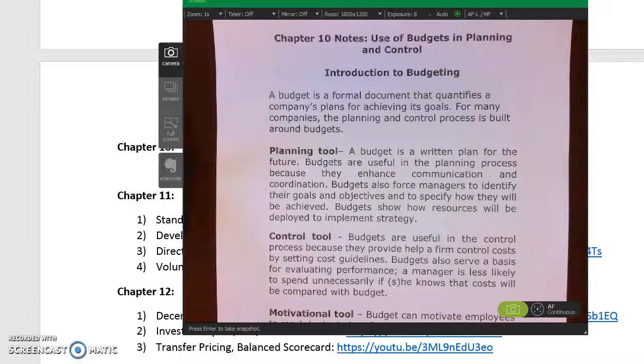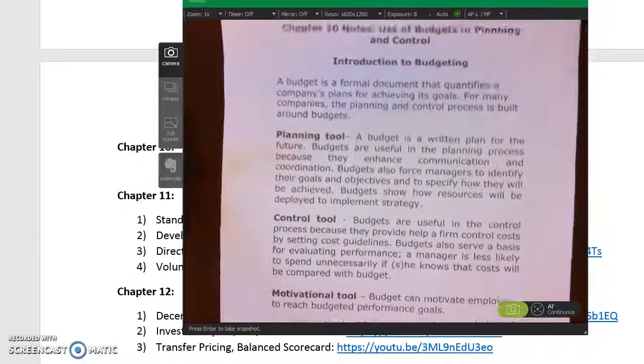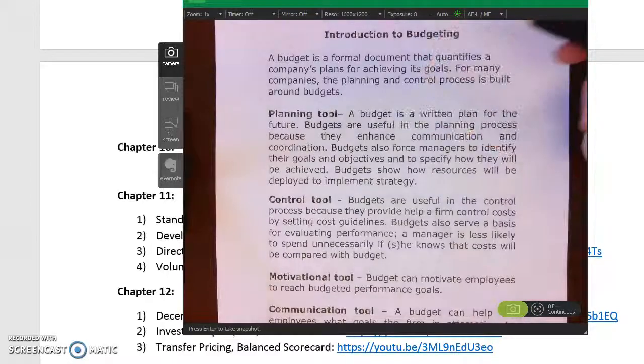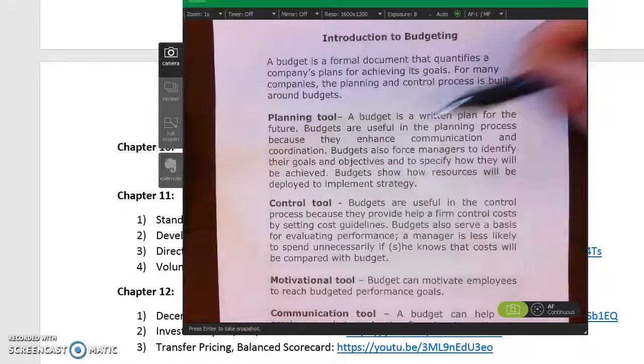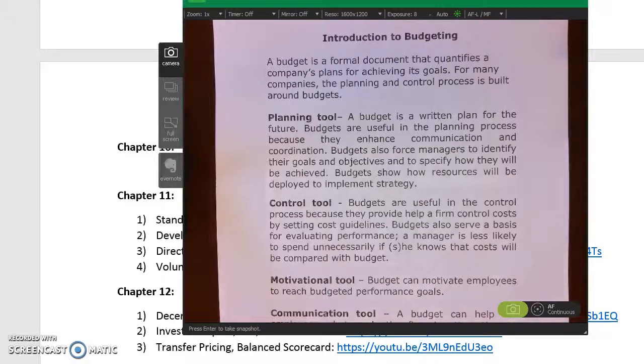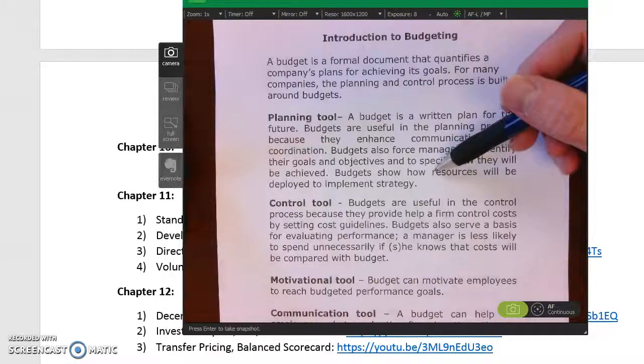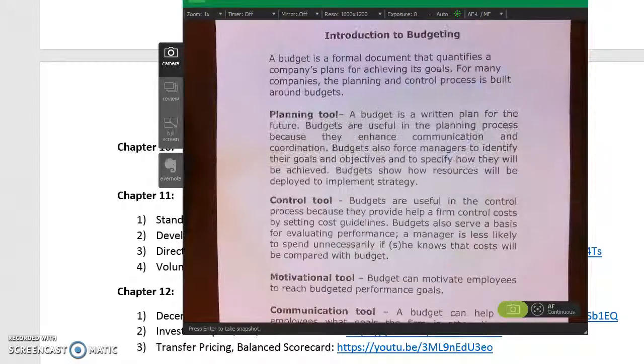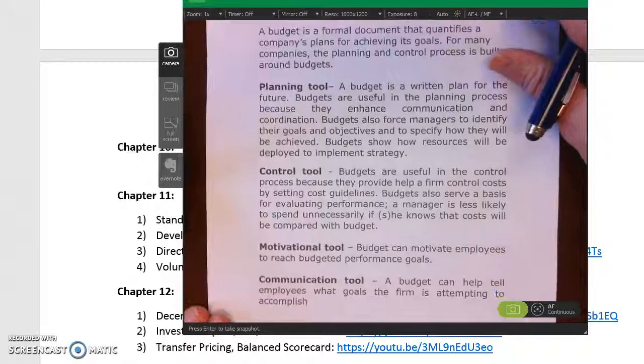Okay? So when you talk about a budget, it's a planning document. It's a financial plan. That's exactly what it is. And so some of the ways that a budget can be useful is as a planning tool. Budgets force managers to identify their goals and specify how they're going to be achieved and how we're going to deploy resources to implement company strategy.